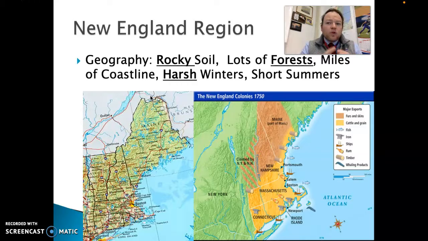Not to say that there was not farming happening in these colonies, but the farming that we are seeing is going to be what we call subsistence farming, meaning you're really just farming for yourself. You may be farming corn and crops like that to sell, but we're not talking major cash crops like cotton or tobacco or things like that. We're going to be focusing a lot on timber, a lot on fish, a lot of shipbuilding and trading in the New England colonies.